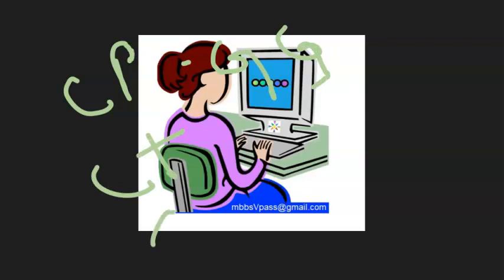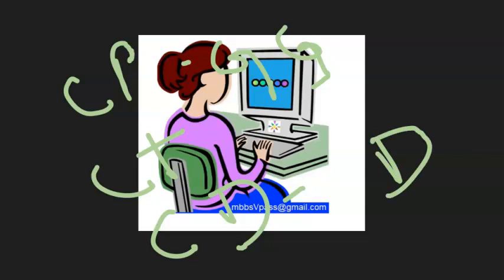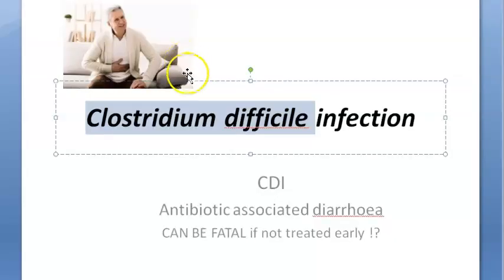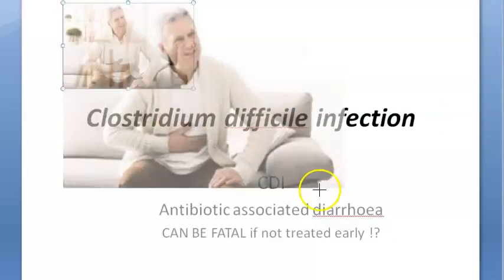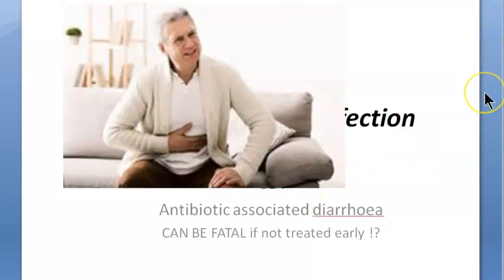Now we are talking about Clostridium difficile, and what does this cause? This causes diarrhea. What type of diarrhea? Mostly antibiotic associated diarrhea. That means if a person has taken antibiotics, a few days after that, or even a month after that, he can develop diarrhea. Why? Because the antibiotics